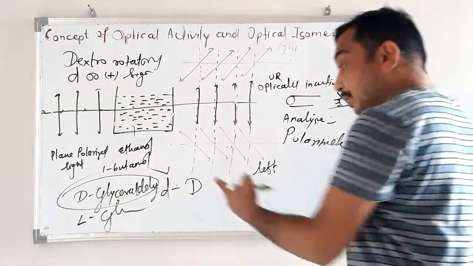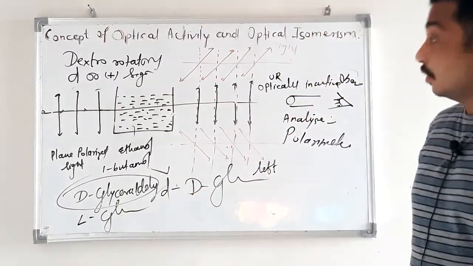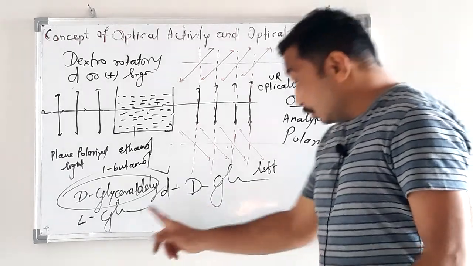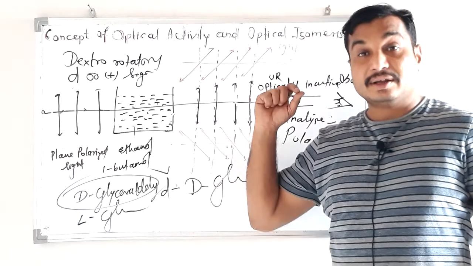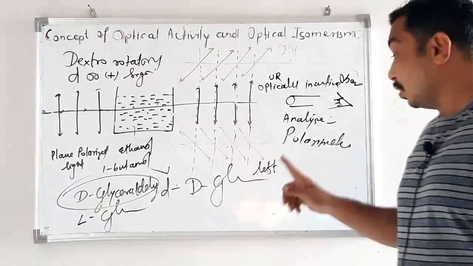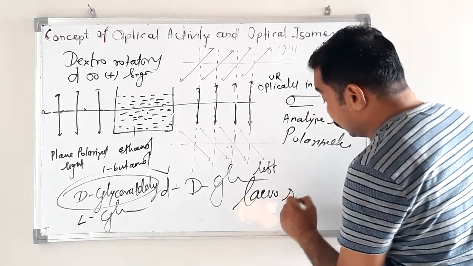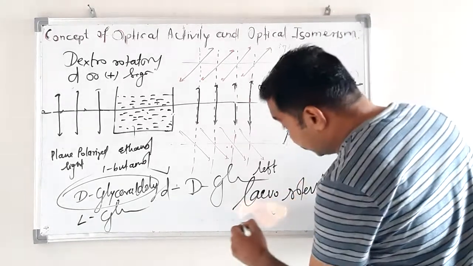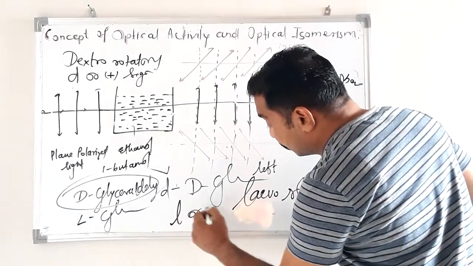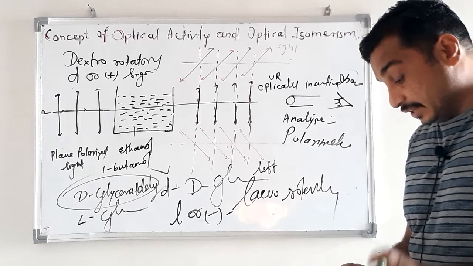Why small d? Because it is dextrorotatory. And those optical isomers which rotate the plane of PPL toward the left side are called levorotatory optically active compounds, and it is represented by small l or a minus sign.